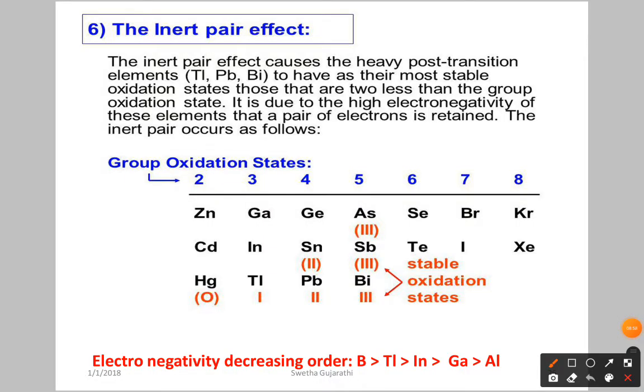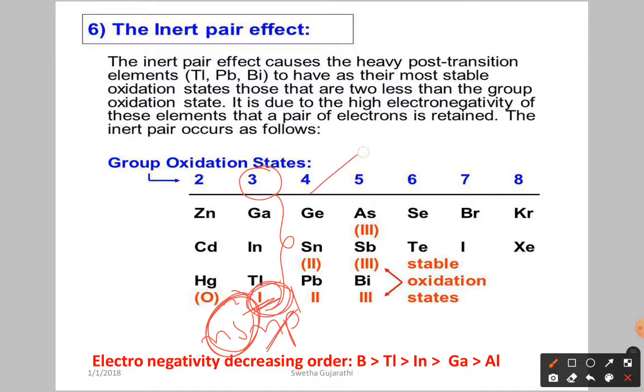You can see the inert pair effect in the next groups onwards also. This is the 13th group, where the group oxidation number is 3. Thallium wants to exhibit 1, because the outermost electronic configuration is ns2 np1. The ns2 doesn't want to participate in the bonding, so we are left with np1. So thallium +1 is more stable. Next, in the 14th group, the valence shell electronic configuration is ns2 np2. The ns2 doesn't want to participate, so we are left with np2, two electrons. So tin and lead +2 are more stable.